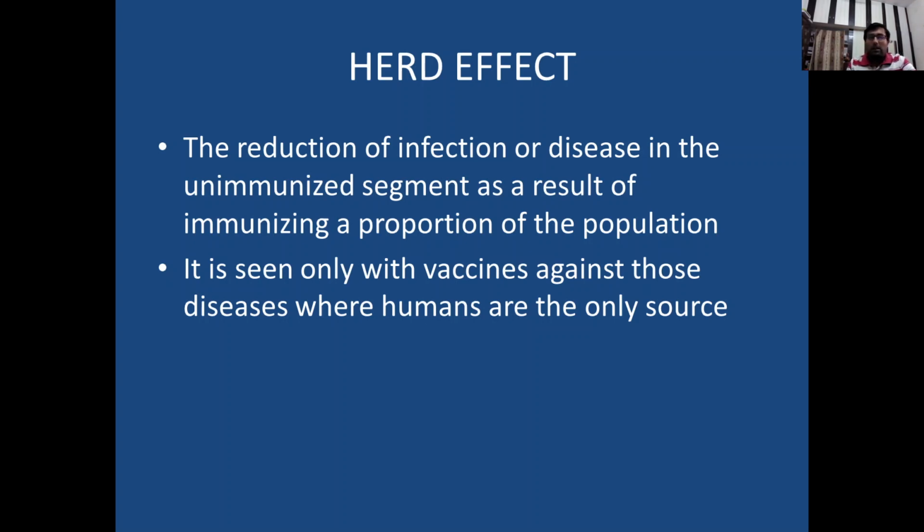This is seen only with vaccines against those diseases where humans are the only source. If there is another reservoir or another source from which they can get infected, meaning from other animals or some other way, then herd effect will not protect them from that particular disease.